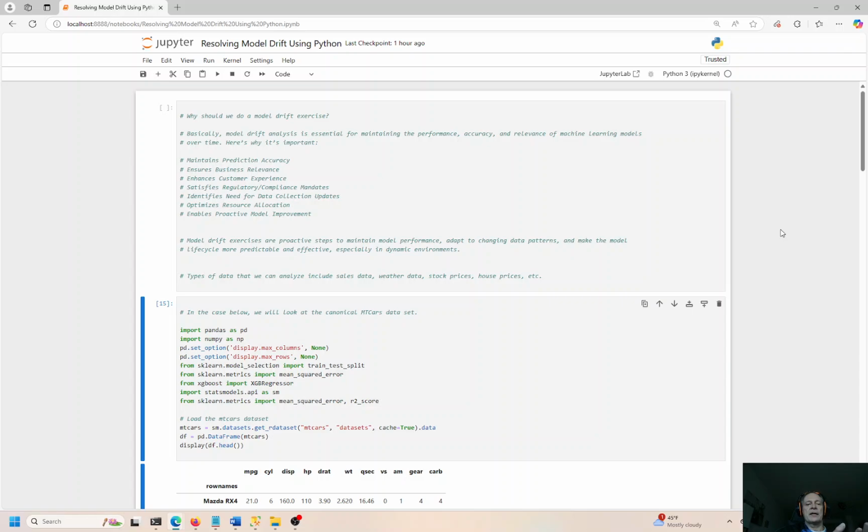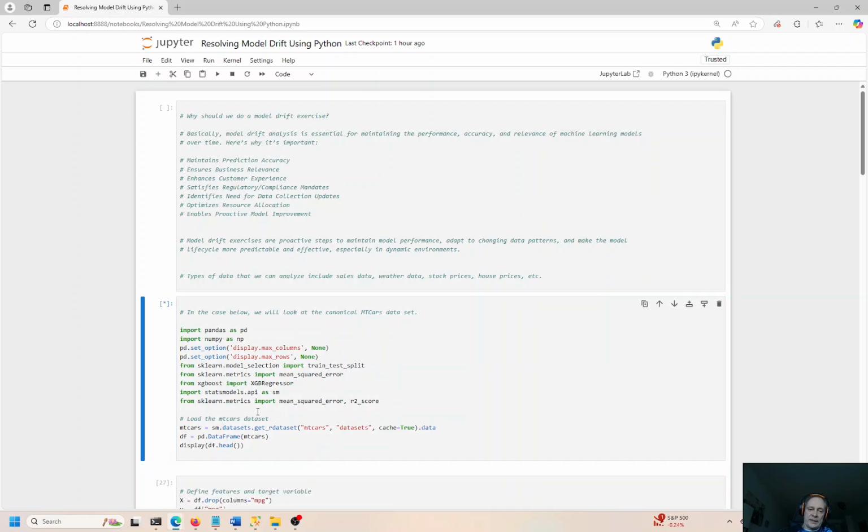It helps us to identify the need for updated data collection processes, optimizes resource allocation, and also helps to enable proactive model improvement, right? We want to get ahead of this and understand: is the model performing accurately, or is it not? As time goes on, the model can drift slightly and thus not learn as accurately. So we'll have to retrain the model, but only if there's drift. If there's no drift, then there's no point in doing the retraining.